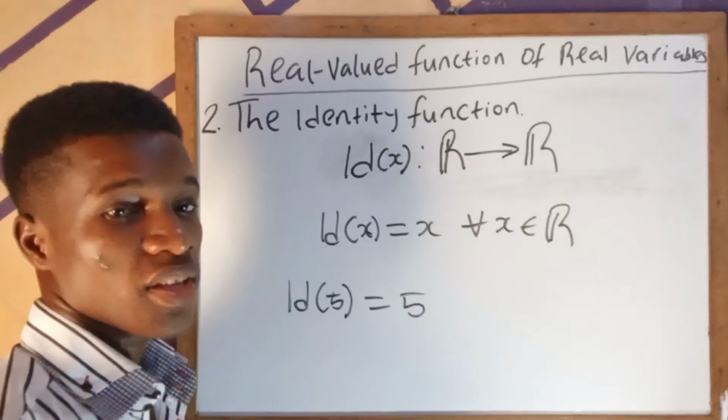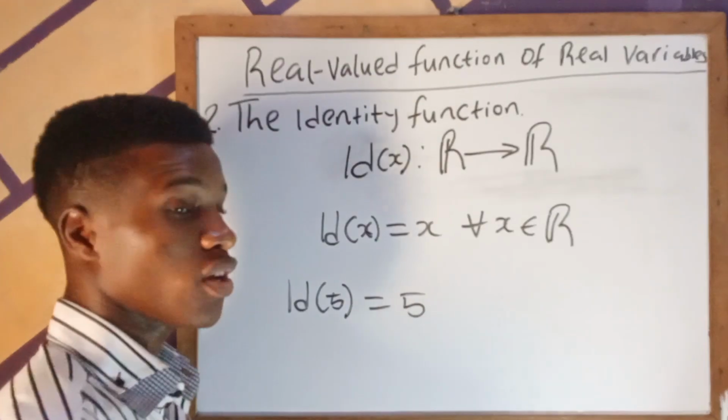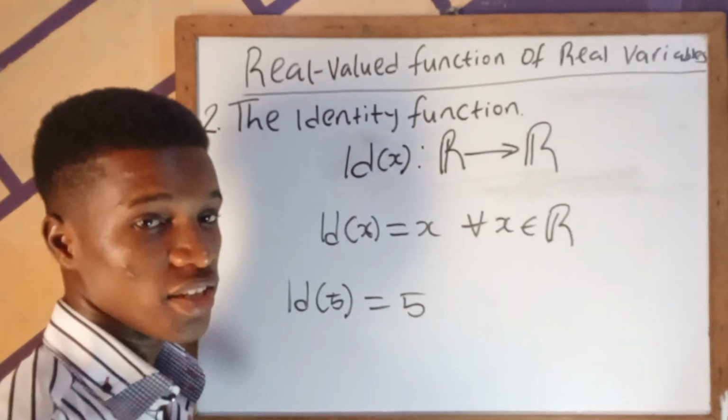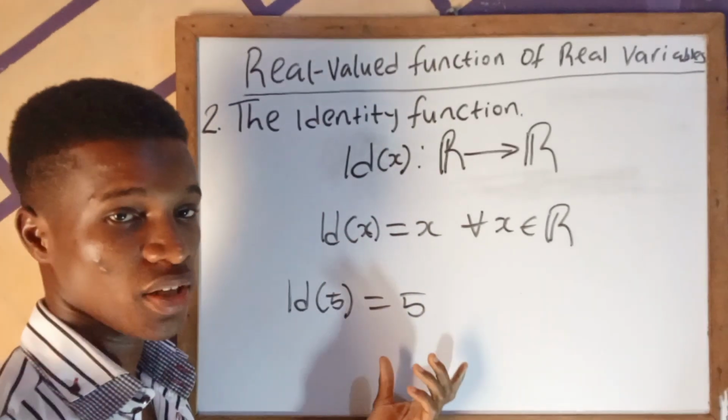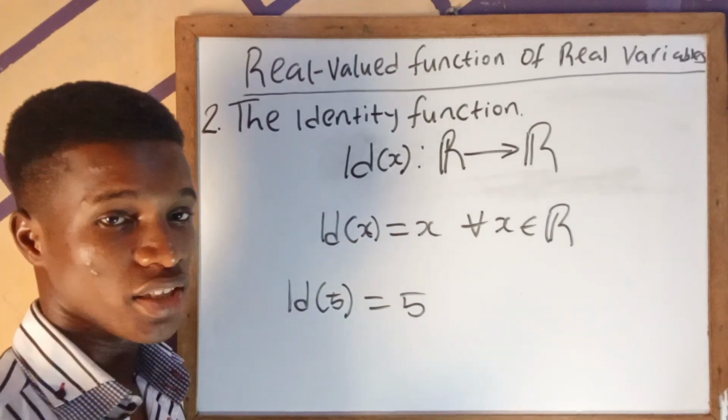We can see clearly from here that the domain of the identity function is all real numbers, while the range is still all real numbers, because no matter what it is here, that's exactly what it will be here. So both the domain and the range here are equal.